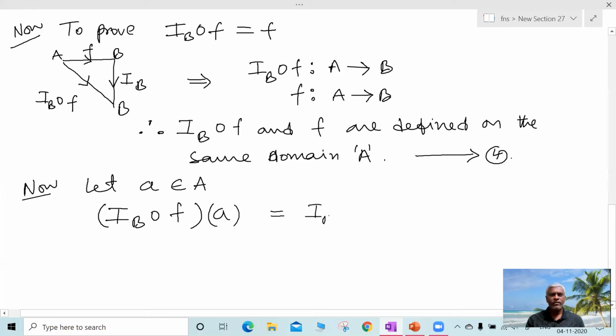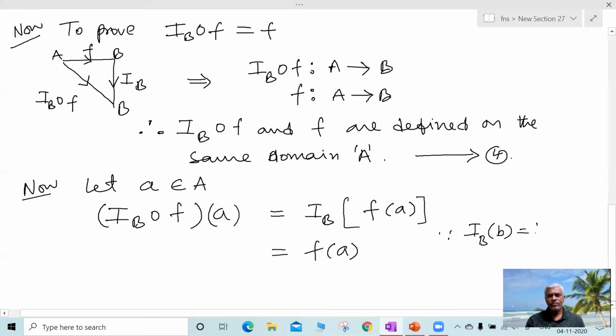So I am breaking the circle and separating the function. So this is IB of f of a is equal to f of a, as IB is an identity function, since IB of b is equal to b అవుతుంది. సో b అంటే b వస్తుంది, ఎలిమెంట్ c ఉంటే c వస్తుంది, f of a ఉంటే f of a వస్తుంది. This is the property of identity function.